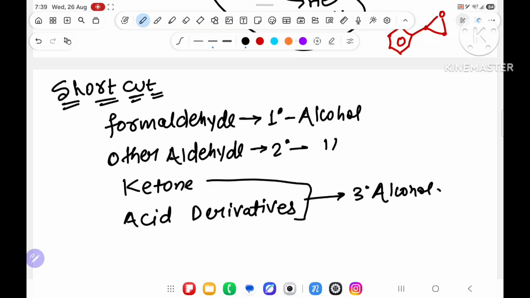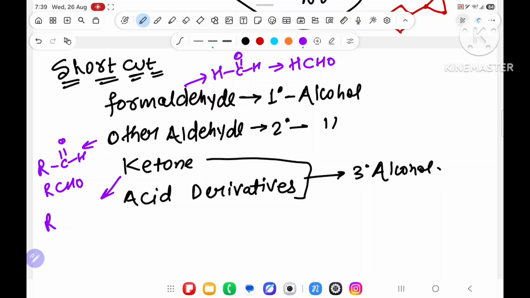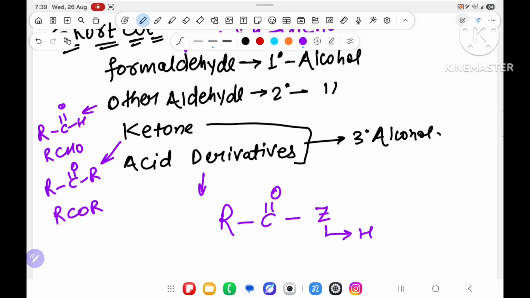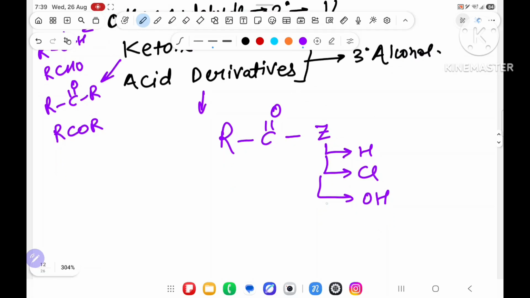Sir, ketone, aldehyde, formaldehyde: we know formaldehyde is HC double bond O H, also written as HCHO. Other aldehydes are RC double bond O H, also written as RCHO. Ketone we know as RC double bond O R, written as RCOR. But acid derivative means RC double bond O with something Z. If you put H over Z, it becomes an aldehyde; Cl, acid halide; OH, carboxylic acid; NH2, amide; Br or Cl, like that.